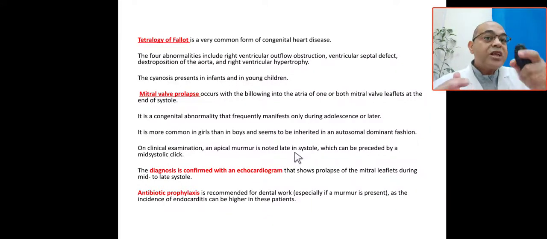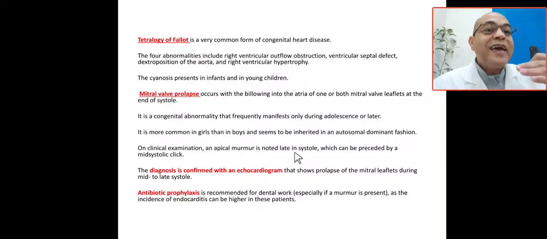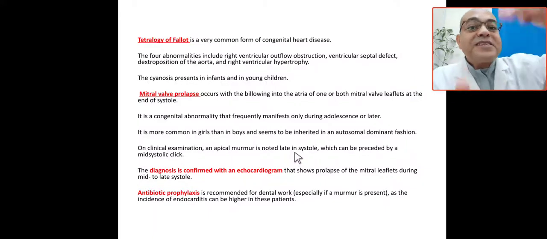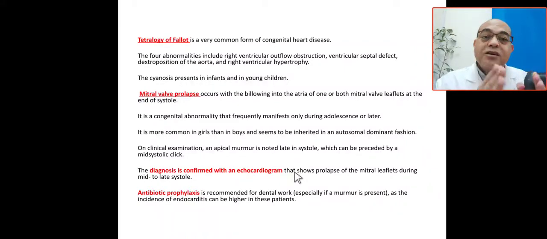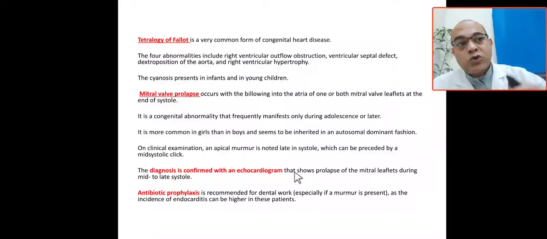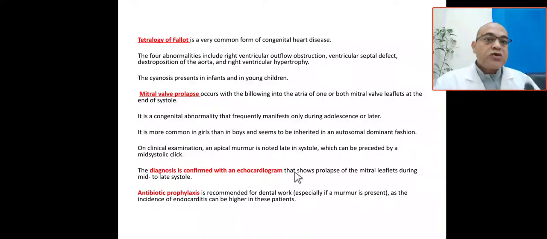On clinical examination of mitral valve prolapse, an apical murmur is noted in late systole, which can be preceded by a mid-systolic click. How do we confirm the diagnosis of mitral valve prolapse? By echo. It shows prolapse of the mitral leaflets during mid to late systole.